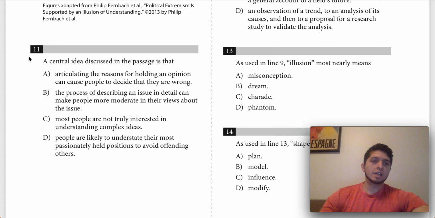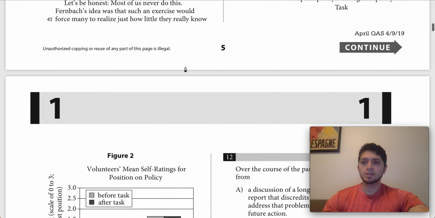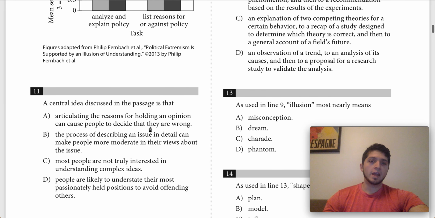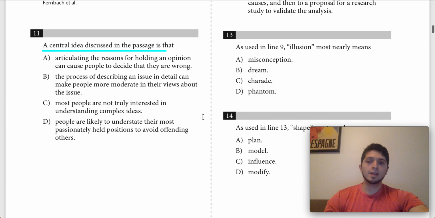So today we're going to be solving question number 11, and this is from the SAT number 17. This is the April 2019 test. And the question reads, a central idea discussed in the passage is that. So this is the first question that is sort of out of the gate here.